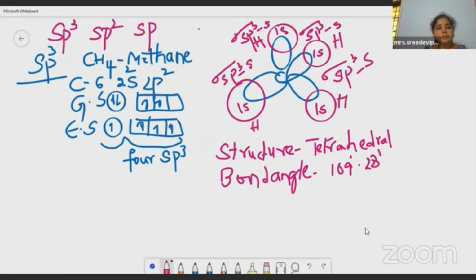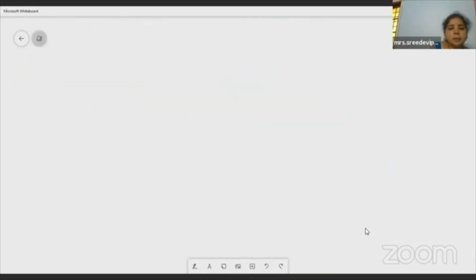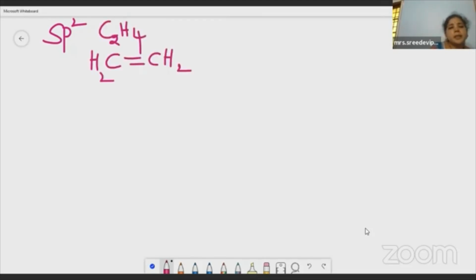And then I'm moving to sp2 hybridization. Let me tell you what this sp2 hybridization is. One s atomic orbital combines with 2 p atomic orbitals, forming 3 sp2 hybrid orbitals. I'm taking the example of ethene or ethylene. The common name is ethylene and the IUPAC name is ethene. Eth means 2 carbons and then a double bond, ene: ethene.